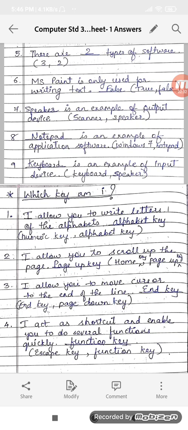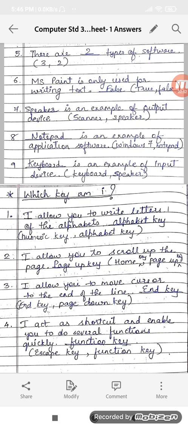I allow you to scroll up the page. Home key or page up key? Answer will be page up key. And home key, it takes your cursor to the starting of the line, right? And page up key, it allows you to scroll the page up.